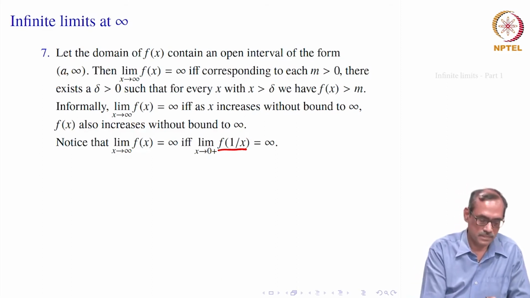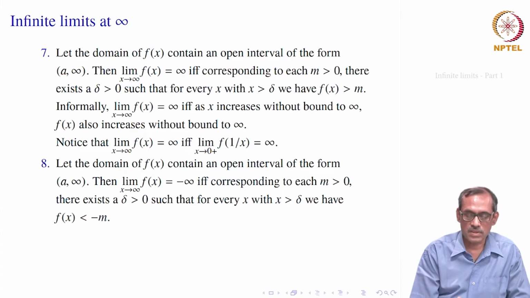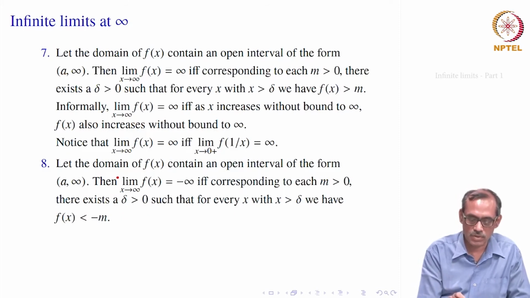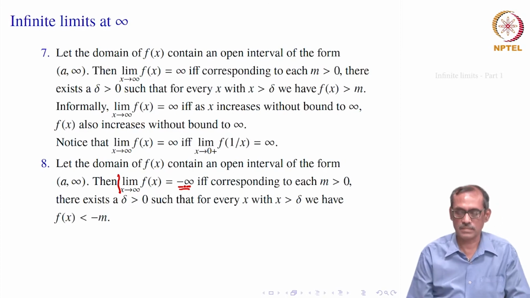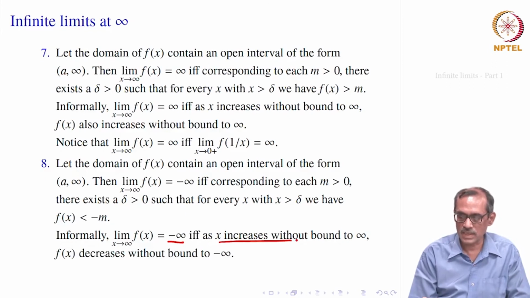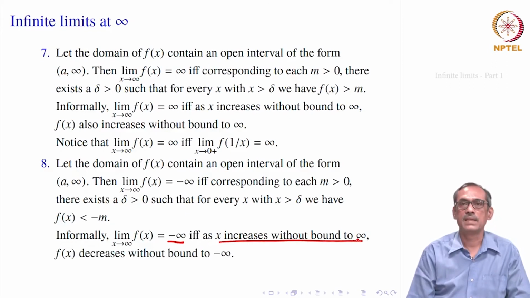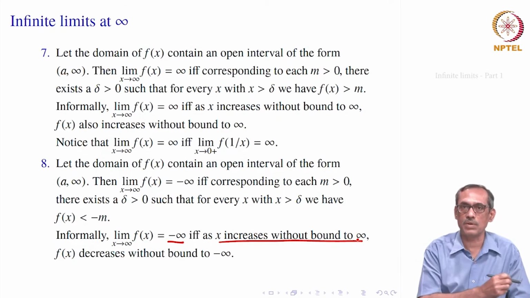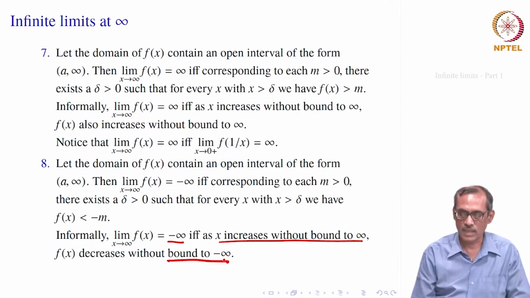So, we will see. Next we will be talking about limit x goes to infinity when it is equal to minus infinity. So, obviously informally it should say that this is equal to minus infinity if x increases without bound to infinity, then f of x should be decreasing without bound to minus infinity. That is what we want to formalize.